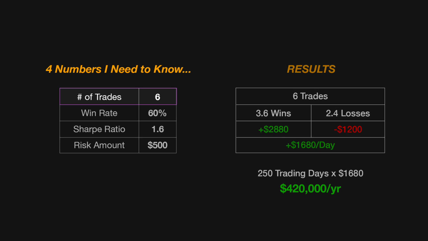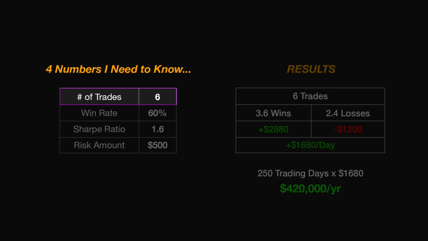Now, if I wanted to make more than that, I now know what I can work on using these 4 numbers. If I want to up the number of trades, I can be more active or learn more strategies to implement. My win rate really comes down to the quality of setups I decide to take. Sharpe ratio depends on how well I manage my trades and making sure I trade setups with higher reward to risk ratios. And the immediate change I can make is upping my risk per trade.